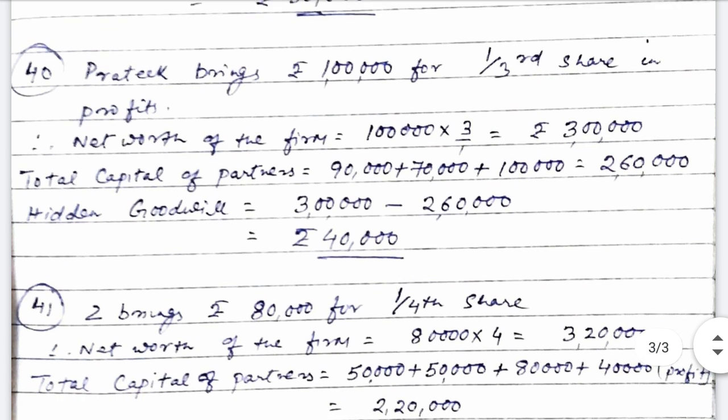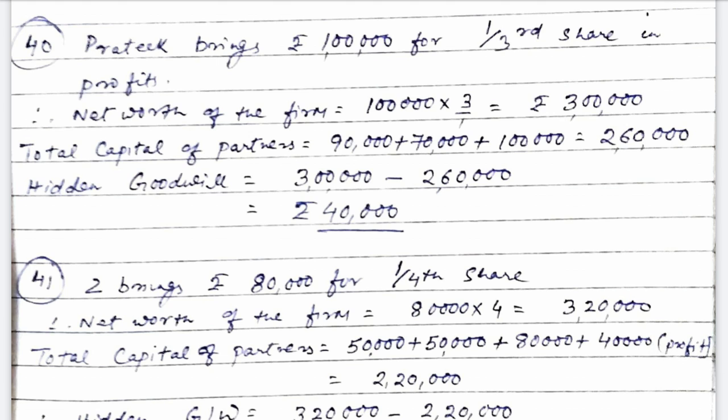Now question number 40. Read the question. Vinay and Naman are partners sharing profits in the ratio 4:1. Their capitals were 90,000 and 70,000 respectively. They admitted Pratik for 1/3 share in profits. Pratik brought rupees 1 lakh as his capital.